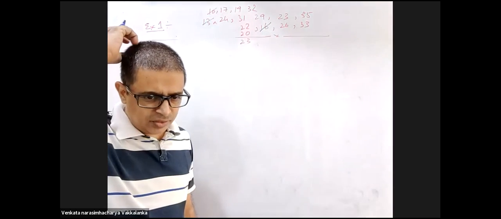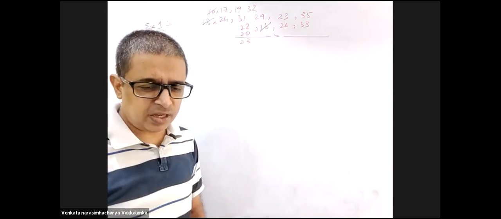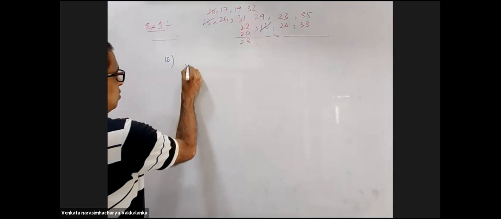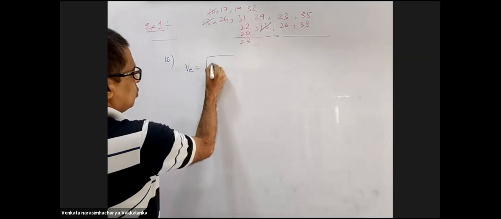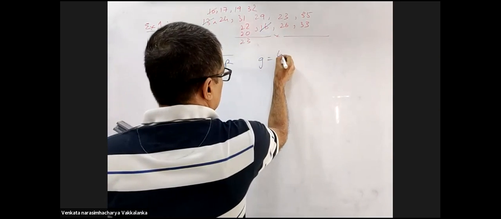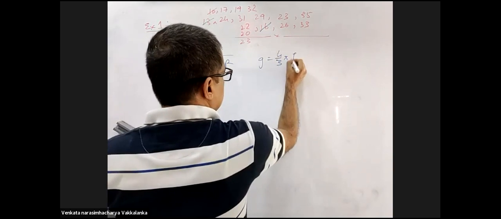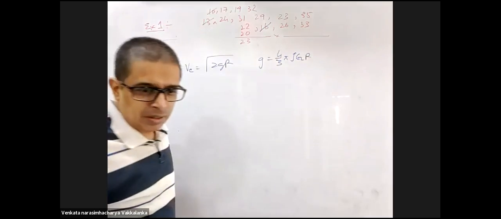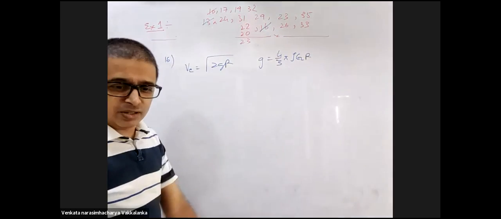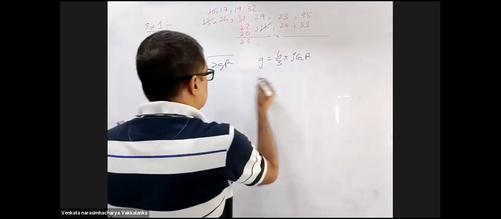Two planets A and B have the same material density. The radius of A is twice that of B. The ratio of their escape velocity: escape velocity is root over of 2gR, and what is g equal to? 4 by 3 pi rho G R. Now he's saying two planets A and B have the same material density. The radius of A is twice.